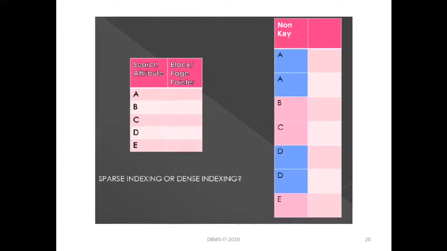Next, is it dense indexing? No, it is not. Actually, it is also dense indexing. Why? Because all the values get an entry in the index table. All the values like A, B, C, D, E get an entry in the index table. That is why it is dense indexing also. So it is sparse indexing as well as dense indexing.